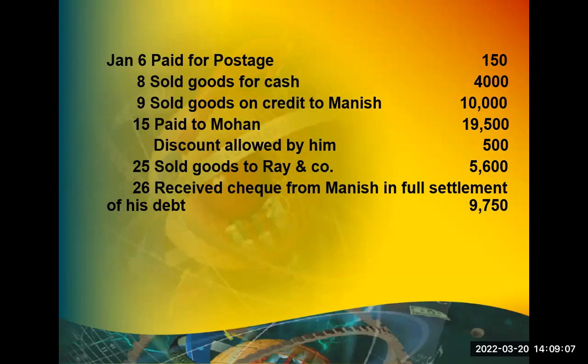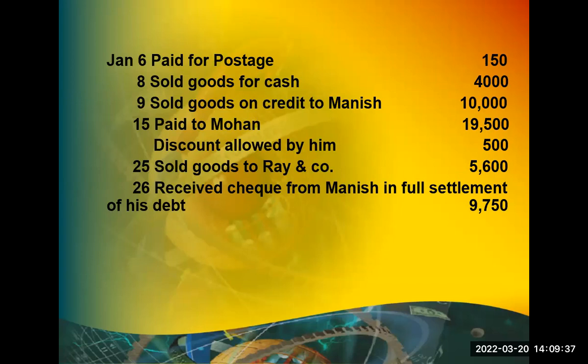Today I'm depositing a check. Tomorrow only it may be credited to my account. Even today, tomorrow only it may be credited. There's a difference between my cash book and the bank passbook. To check whether it is a real reason or a fraud, we will prepare one statement called bank reconciliation statement. We are not going to touch upon that, it's just a side track, you just understand what it is. That's all. Come back to the mainstream, that is journal.